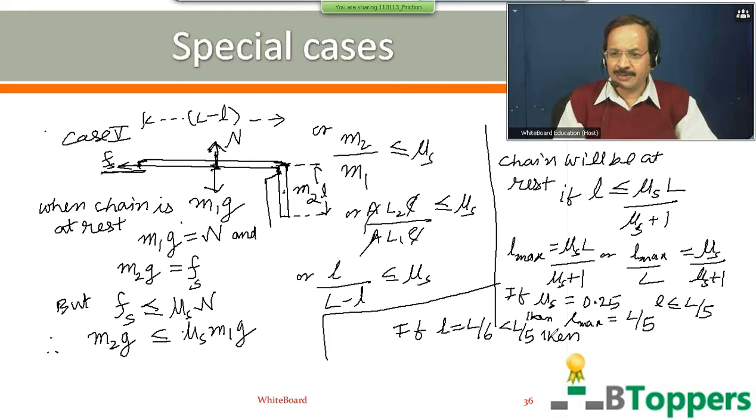Then the magnitude of static friction acting on the part of the chain resting on the table should be taken as equal to the weight m2g of the hanging part. If 1/6 of the length of the chain is hanging from the edge of the table, you can say the mass of the hanging part of the chain is equal to 1/6 of the total mass of the chain. Fs you can write as m2g. This m2 you can write as m/6, where m is the total mass of the chain.